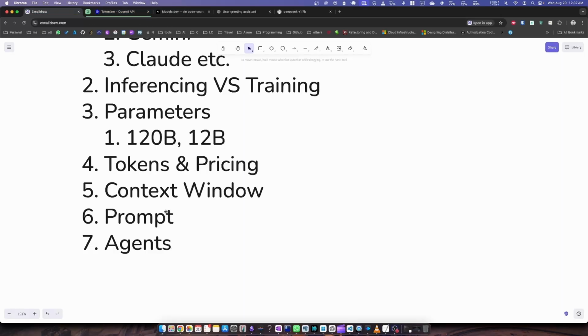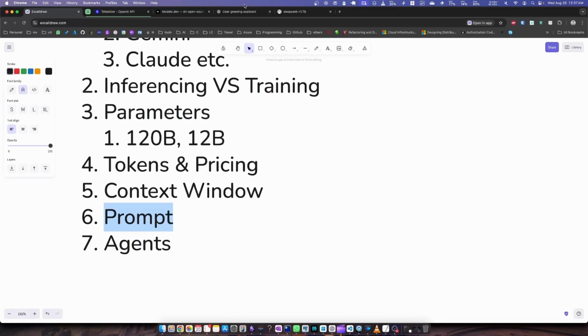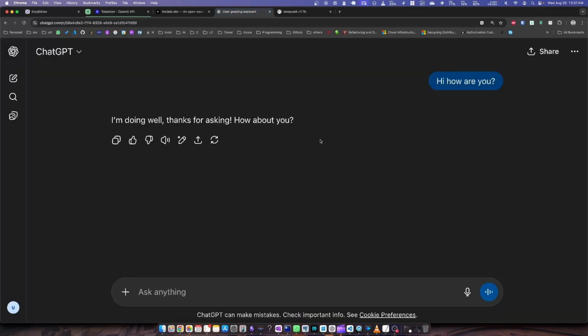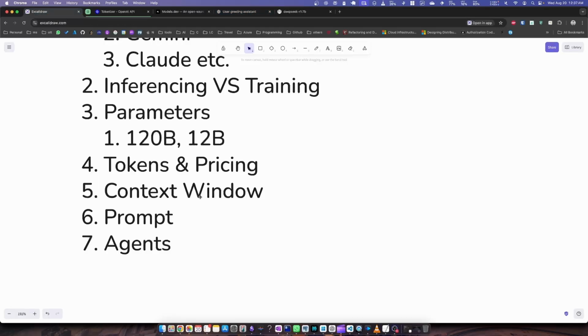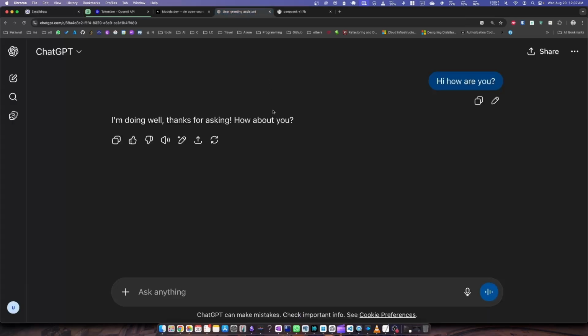The next terminology which we are going to talk about is prompt. Whatever input we type to this AI model is considered a prompt. And there's another terminology called prompt engineering. Prompt engineering is nothing but being very specific. So for example, I can say, give me trip planning to